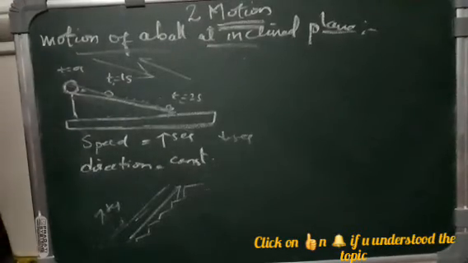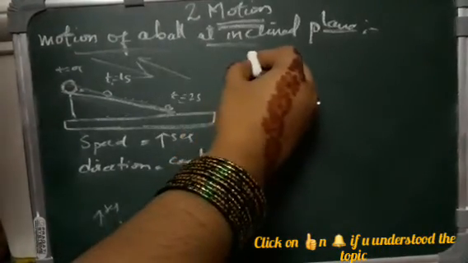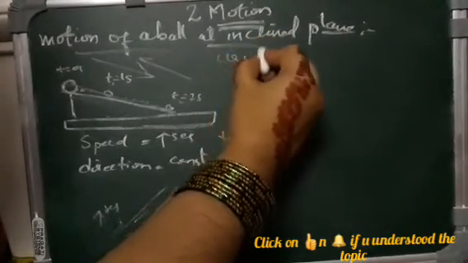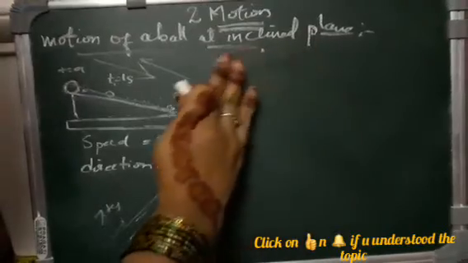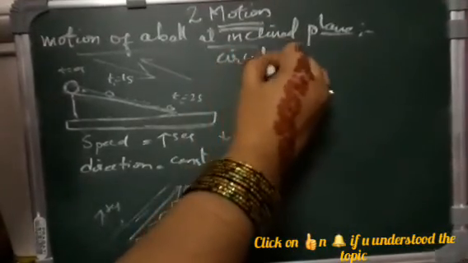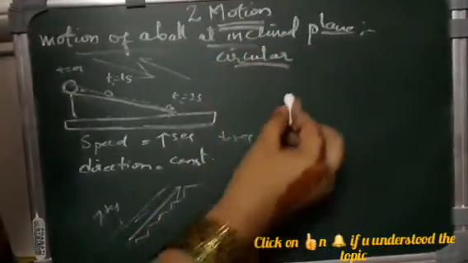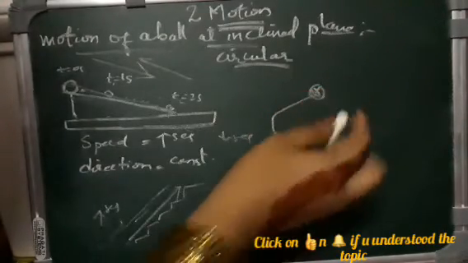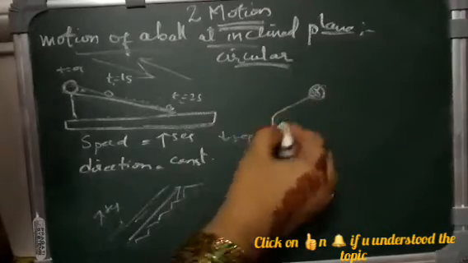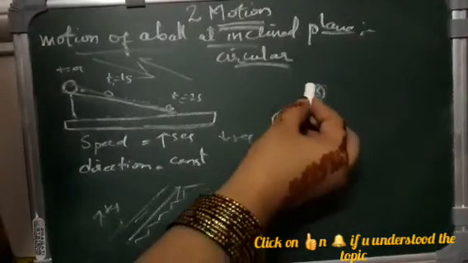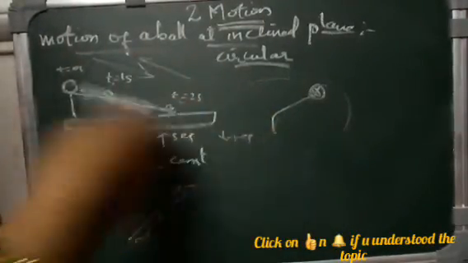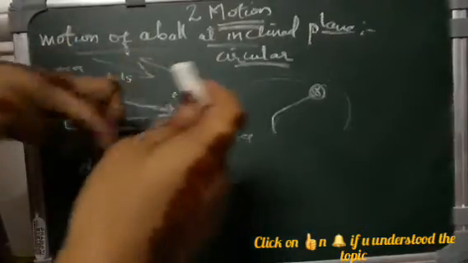In the next point we can see a circular path. Here we have seen an inclined path. We will see motion on a circular path. So what will happen in a circular path? Suppose you have a stone or object tied to a rope or thread. You are just rotating it like this in a circular motion, with a speed. You can see that the speed is the same.